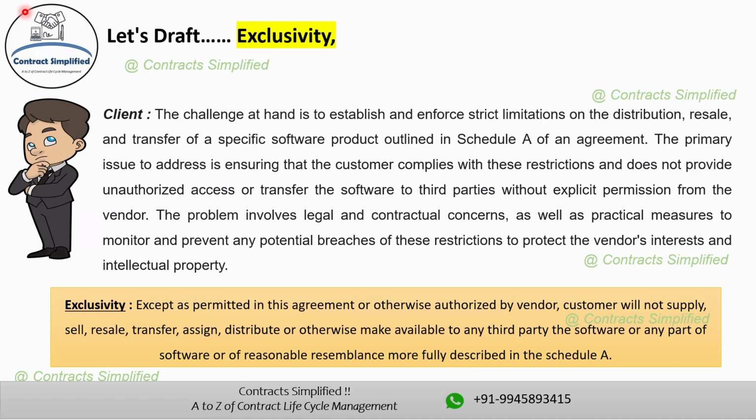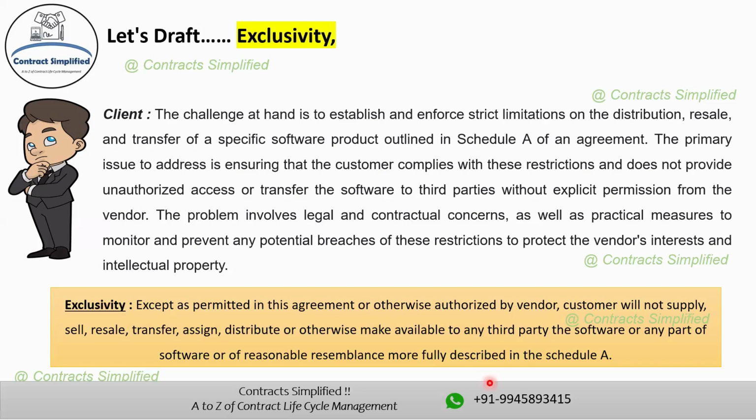In essence, this clause is specifying that the customer cannot engage in any of the listed actions with the software unless they have received explicit permission from the software vendor through the agreement or separate authorization. This is a common way for software vendors to protect their intellectual property and control the distribution and use of their software. Violating these terms can lead to legal consequences.